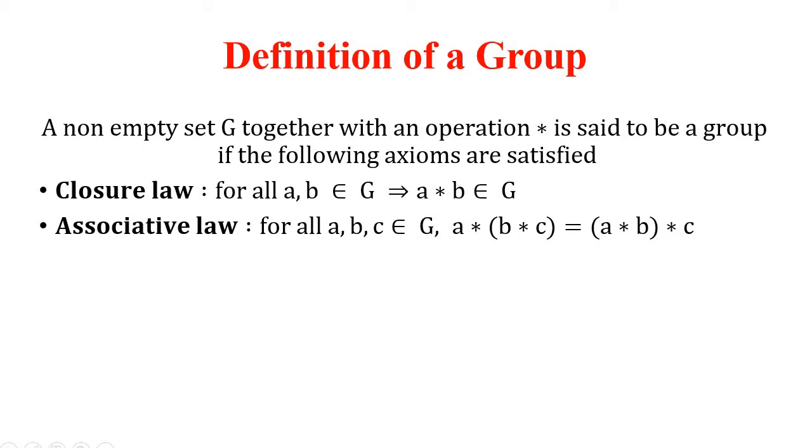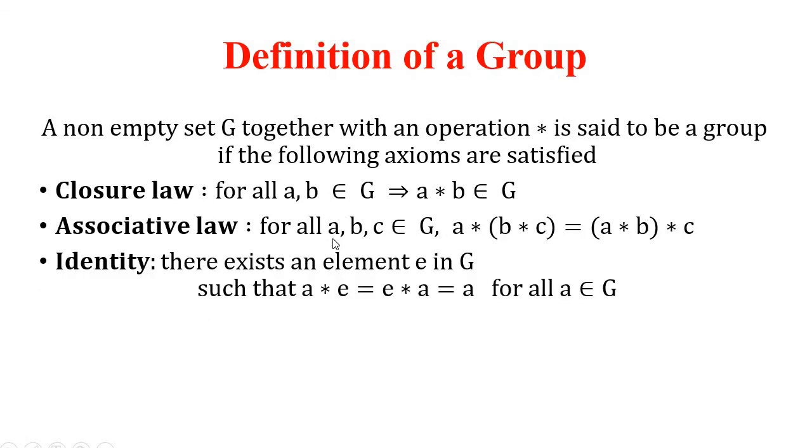See, here star can be a binary operation, either it can be, as I said, multiplication or addition. For example, if you take addition, if you are adding three natural numbers together, if you add first b and c, then that sum is added to a, or add a and b and then add that sum to c, the sum of the three numbers remains the same. So that is called associative law. So symbolically we represent associative law as a, b, c belongs to G, for all a star (b star c) is equal to (a star b) star c.